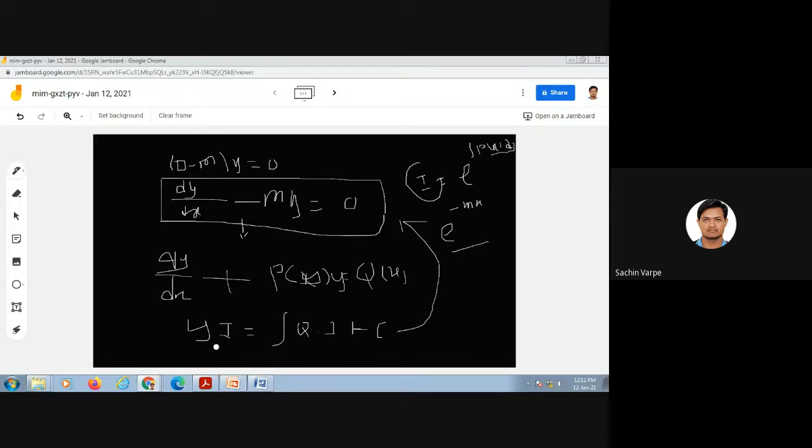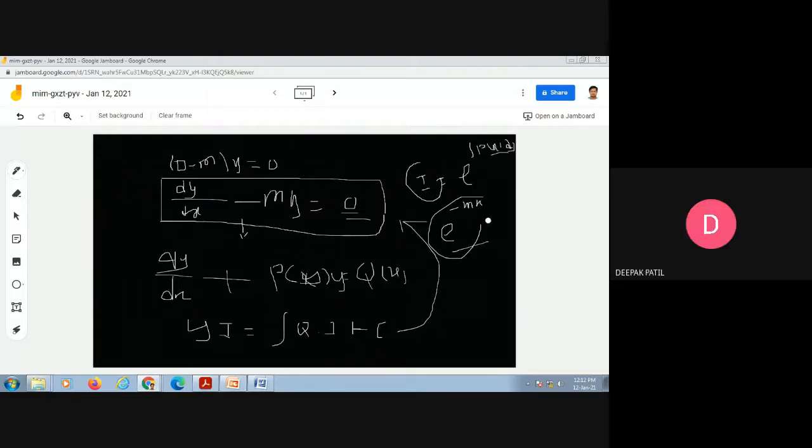When I substitute into the solution, what will I get? y into e to the power minus mx is equal to the integration of q into I, but q is 0 here. So 0 into I will be 0. So the integration of 0 will be 0, plus c, isn't it? So y into e to the power minus mx is equal to c. So y will be c e to the power mx. Is it clear?